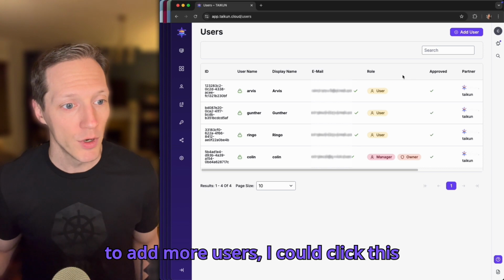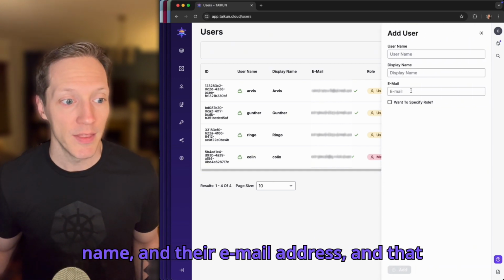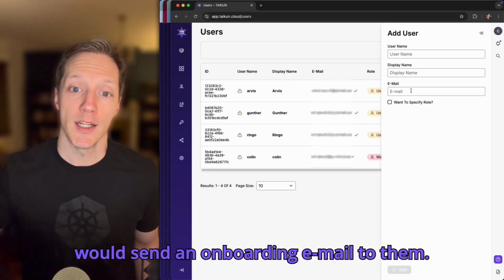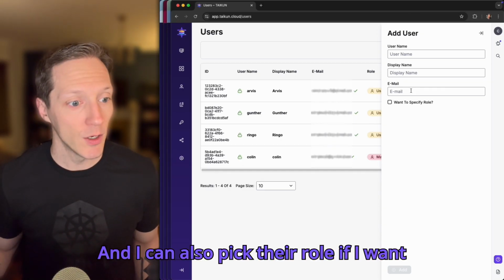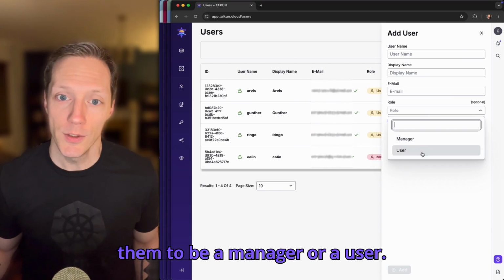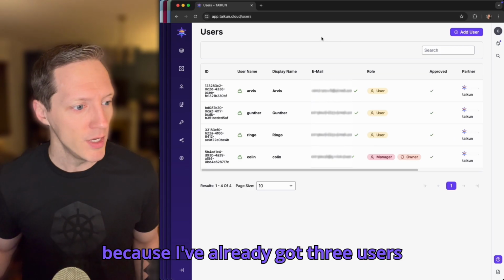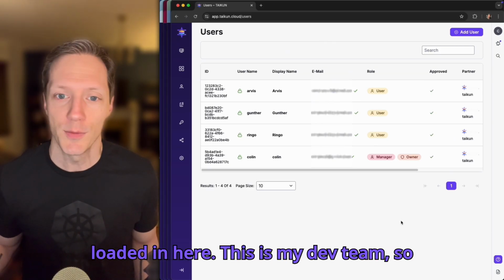If I wanted to add more users, I could click this button, give them a username, a display name, and their email address, and that would send an onboarding email to them. And I can also pick their role if I want them to be a manager or a user. Cool. So I'm going to collapse this because I've already got 3 users loaded in here. This is my dev team.